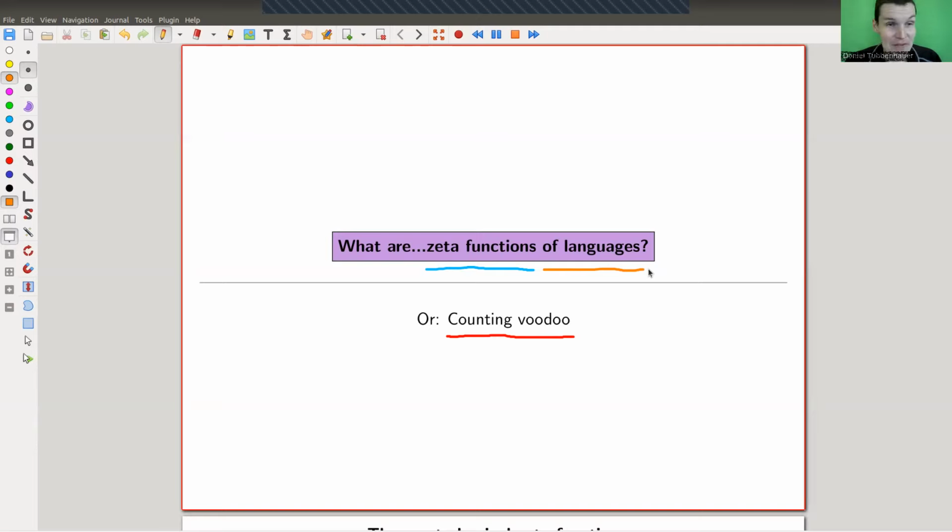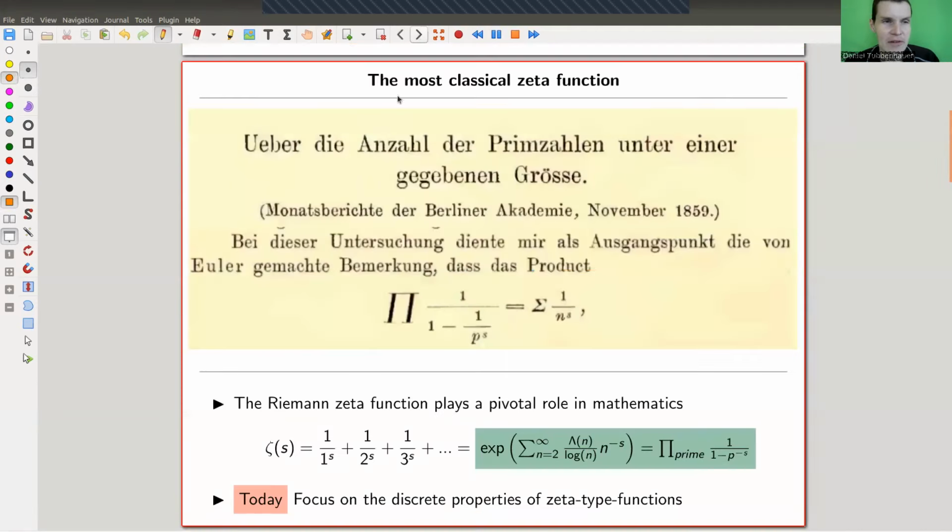And because it's discrete mathematics I'm going to discuss, it's something like one counting problem is equal to the other, which is not really obvious at all. So counting voodoo, that's what it's all about. But let's get started with the classical zeta function.